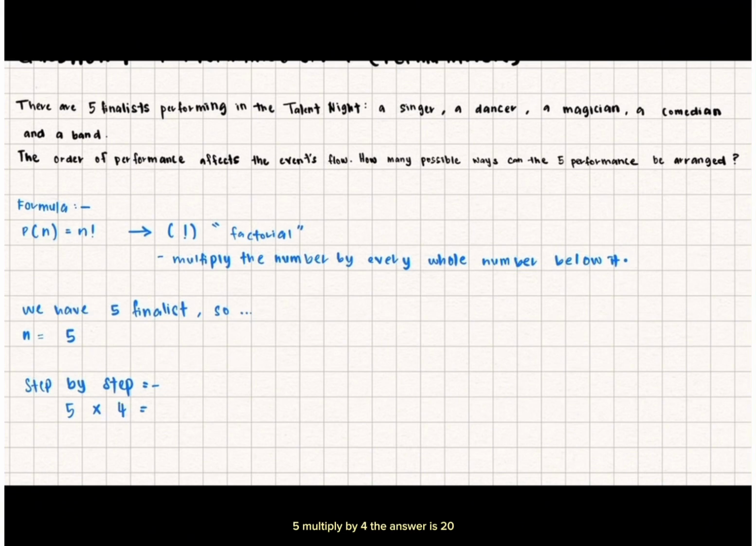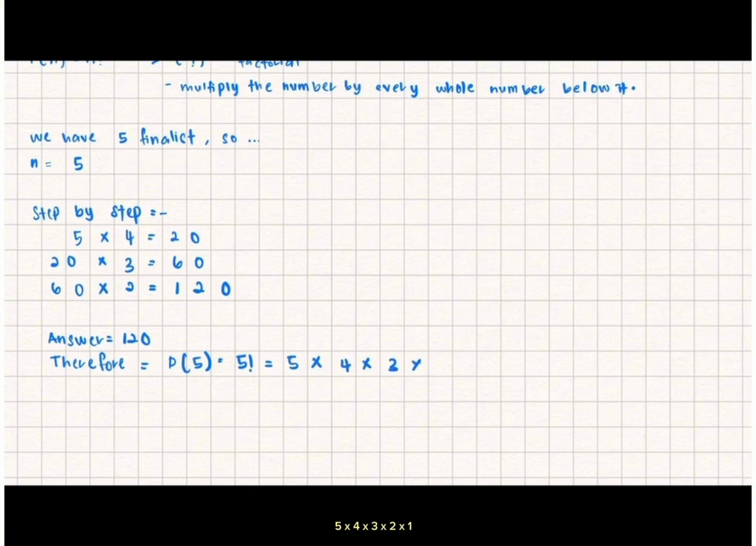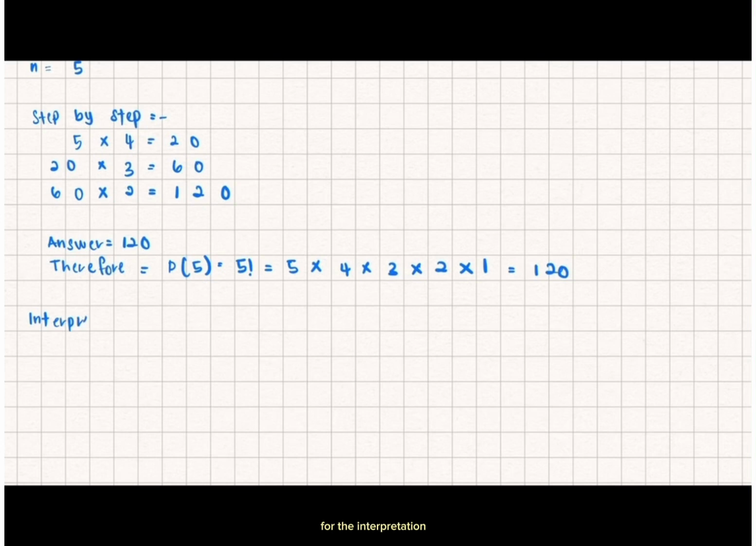5 multiplied by 4, the answer is 20. 20 multiplied by 3, the answer is 60. 60 multiplied by 2, 120. So the answer is 120. Therefore, P of 5 equals 5 factorial, which is 5 times 4 times 3 times 2 times 1. The answer is 120. For the interpretation, there are 120 possible ways to arrange the 5 finalists in the performance order.